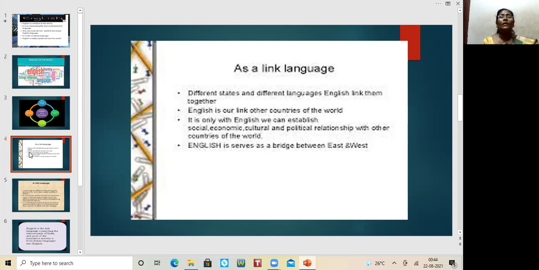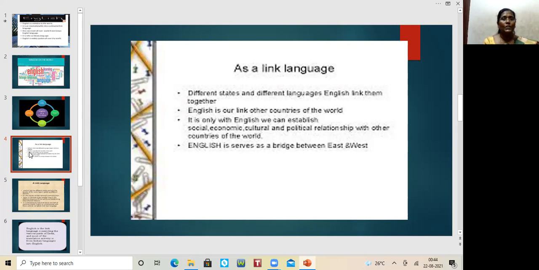English is our link to other countries of the world. As I say, same thing. We belong to India and some other country. So when we meet, a person comes from USA, I'm from India. Since I'm living in Tamil Nadu, mine is my mother tongue, and the person who comes from the US or UK knows English. So if I want to have a conversation with a person who comes from a different country, English stands as a link language, and we both have a conversation by using this language. So it also gives a link to other countries.